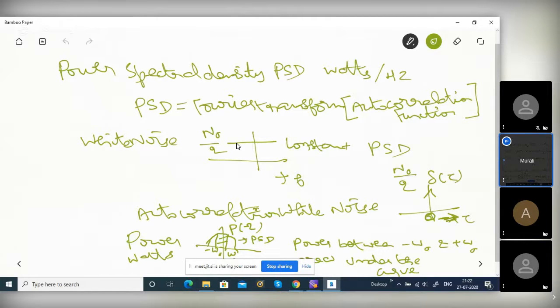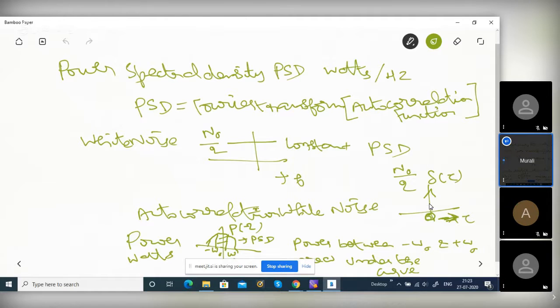If it is 5 volts always, if x of t is 5 volts always with respect to time, from minus infinity to plus infinity, what do you call this waveform? DC. Yes, it is DC, right? So the Fourier transform of DC is an impulse, right?